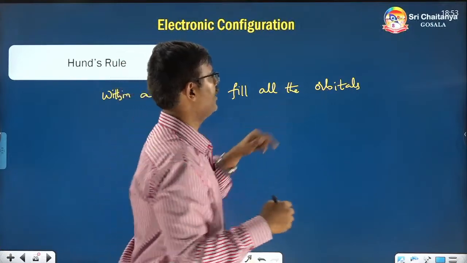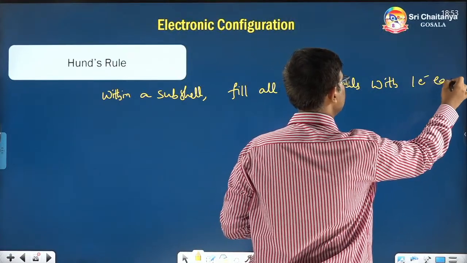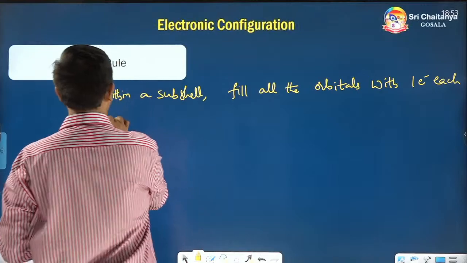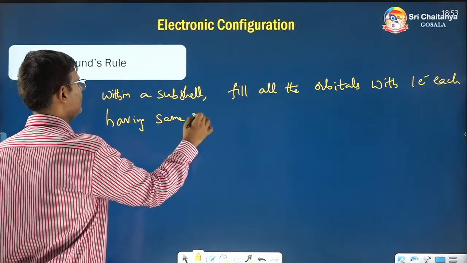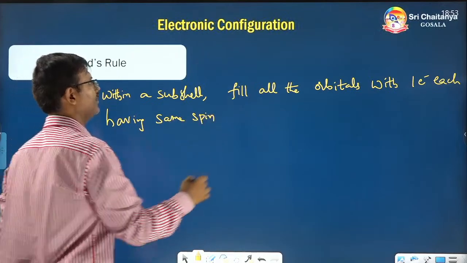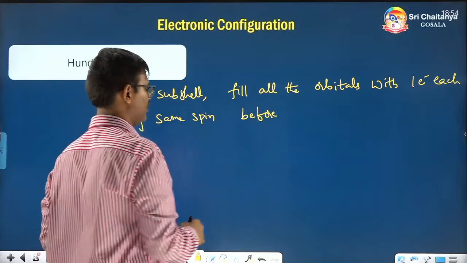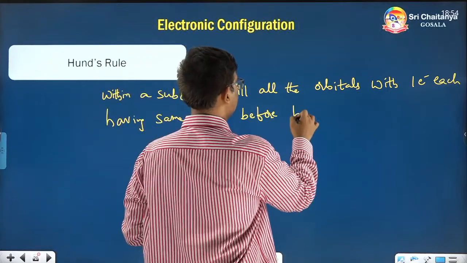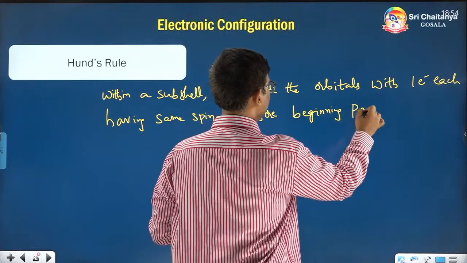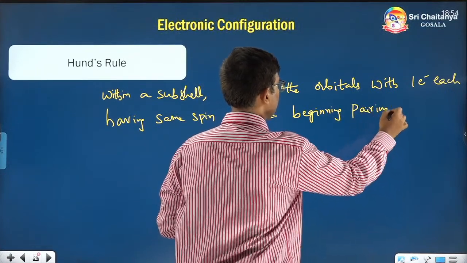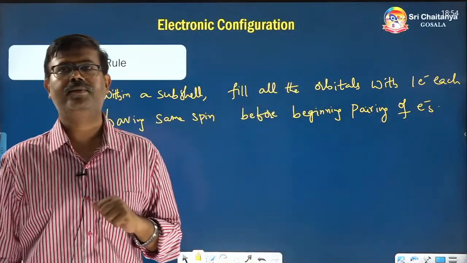Fill all the orbitals with one electron each, having the same spin, before beginning pairing of electrons. This is the rule.